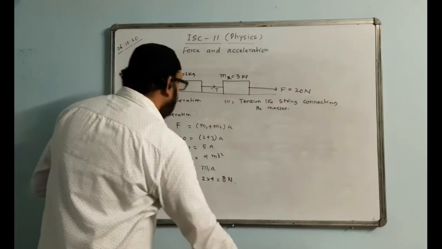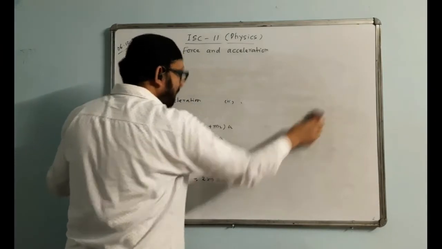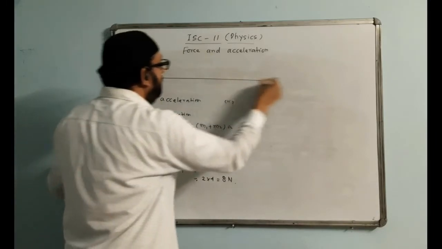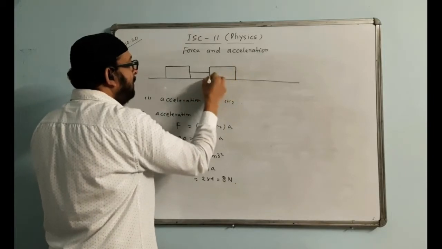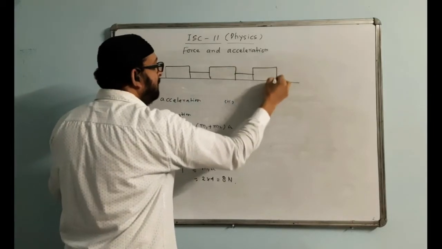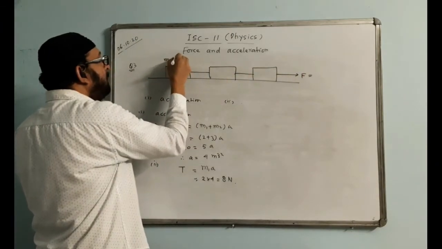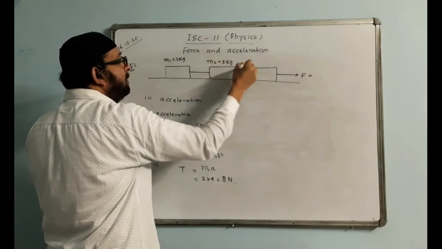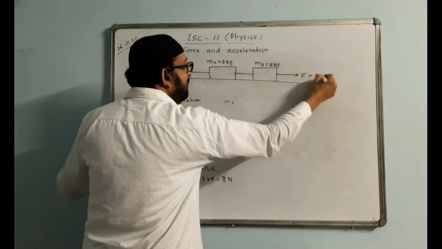Simple. Now another question. Another question says we are having a surface, one mass, another mass, and this is M1 2 kg, M2 3 kg, M3 5 kg, and F is equal to 20 Newton.